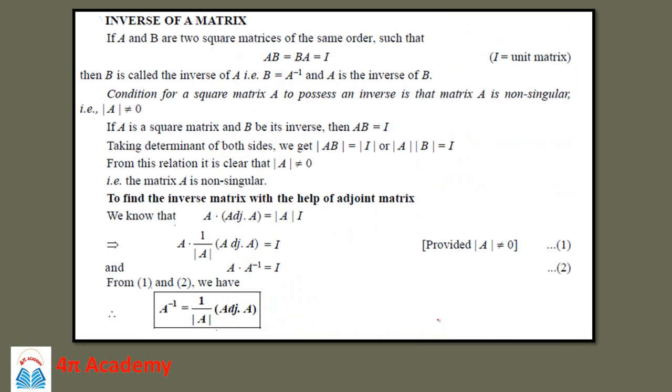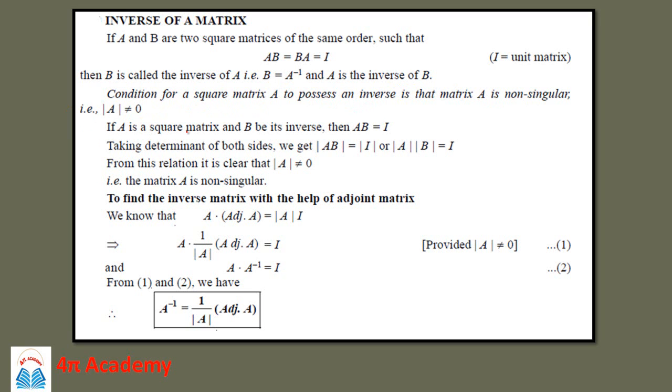If A and B are two square matrices of the same order, such that AB is equal to BA is equal to I, where I is the unit matrix, then B is called the inverse of A, that is B is equal to A inverse, and A is the inverse of B. Now the condition for the square matrix A to possess an inverse is that the matrix A is non-singular, that is determinant of A should not be equal to 0.